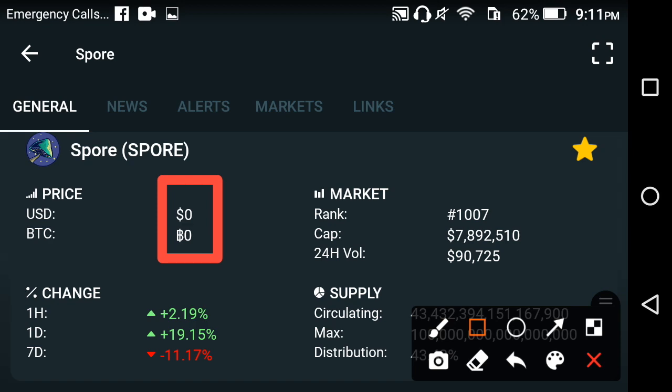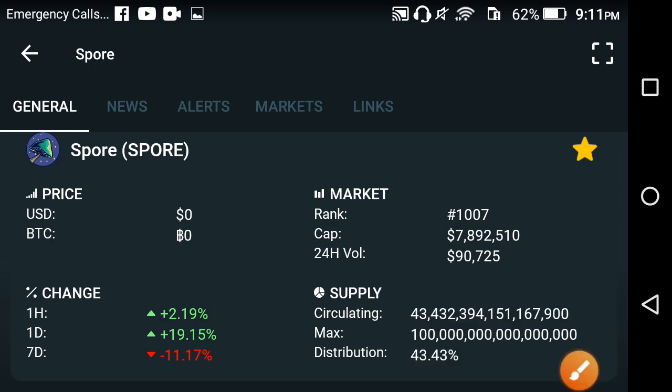So my friends, first of all, I recommend Spore Finance as a good investment at this time in the market, because the price of the Spore is very low. And on the other side, if you look at the price changes in the Spore, you can see that the price is going positive, and it is a very fast moving cryptocurrency. So the investment price is low and the profit is high. That's a better and perfect investment for everyone at this time in the market.